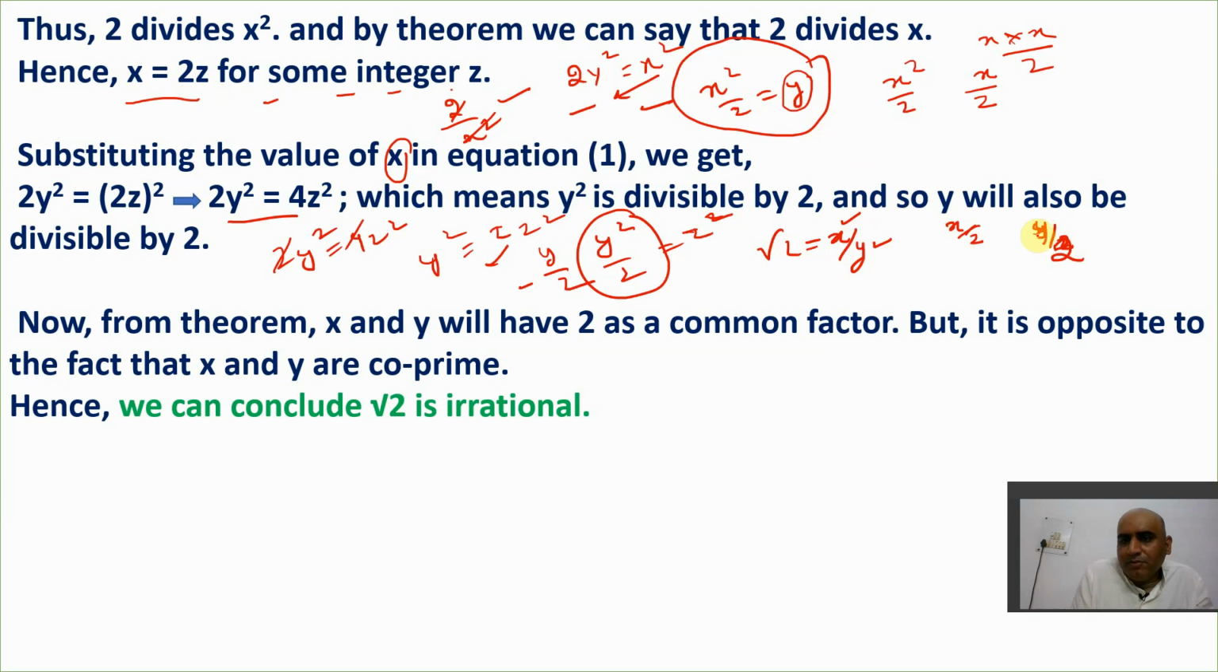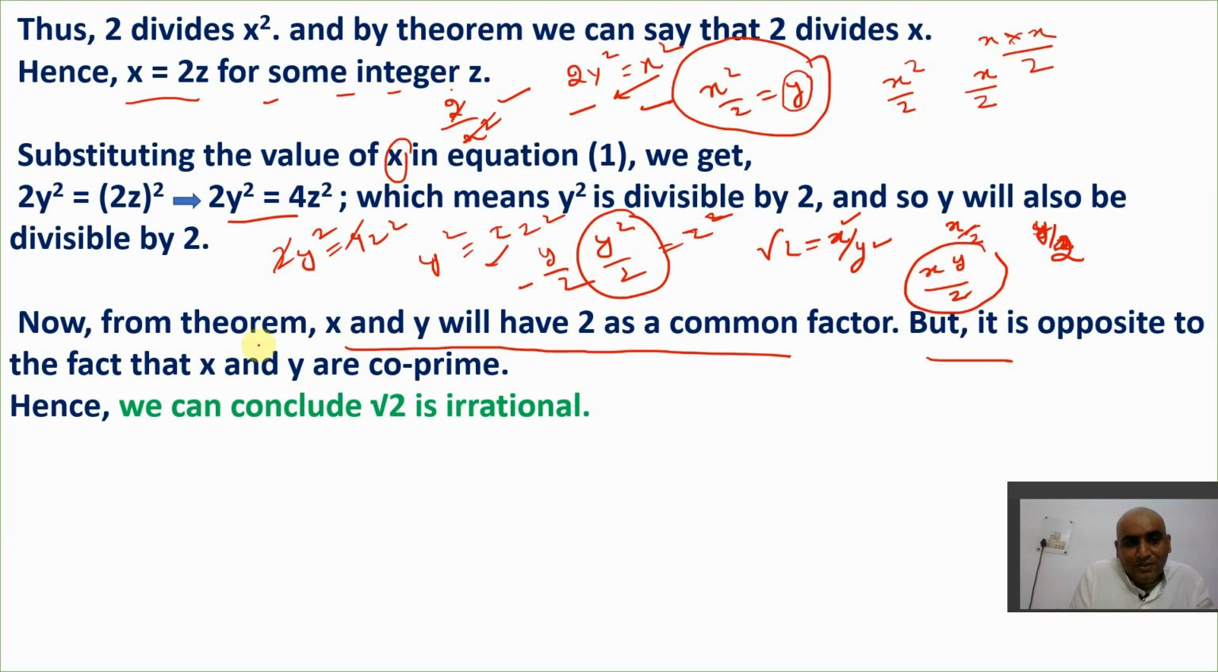Now y also divides by 2 here means x also divides by 2, y also divides by 2, means both x and y are divided by 2. That is for sure. And if both x and y are divided by 2, this 2 is a common factor of x and y, because a factor is that number which perfectly divides a given number. So from the theorem, x and y will have 2 as a common factor.